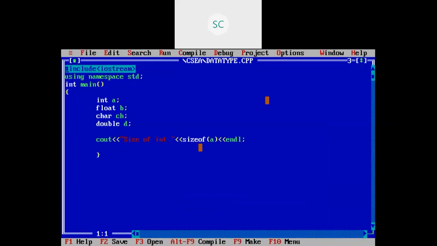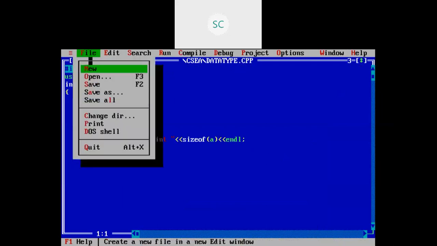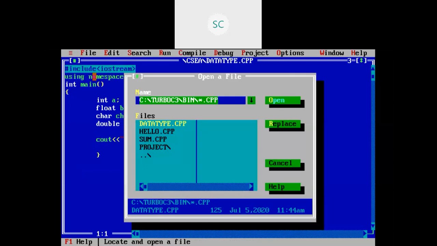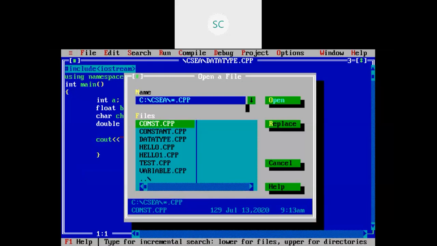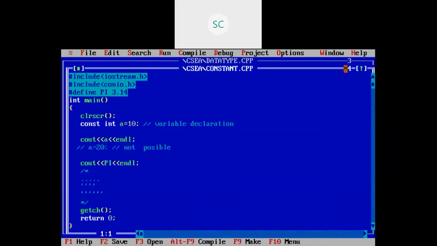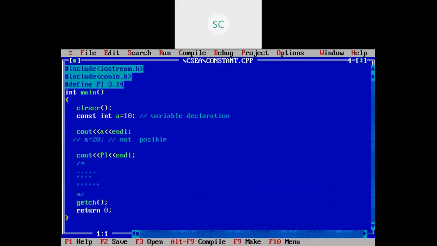Now you are in data type.cpp, right? I want that previous constant.cpp file. How can you go to it? File, open, just move to your directory first, local disk C, CSCA. There we have our file named constant.cpp. Just open it. Now these comments are available, right?